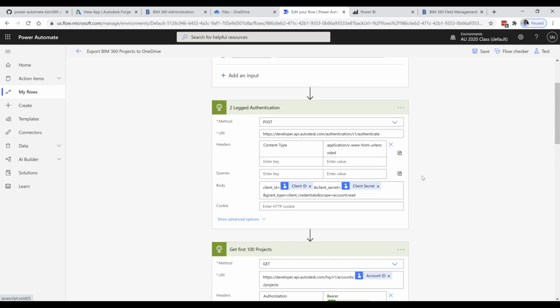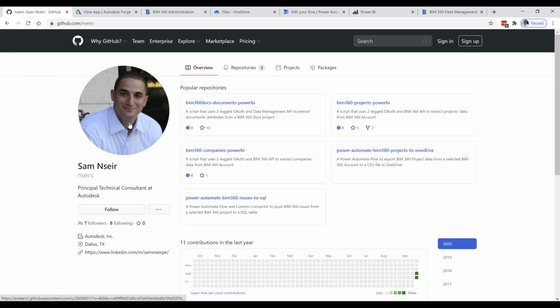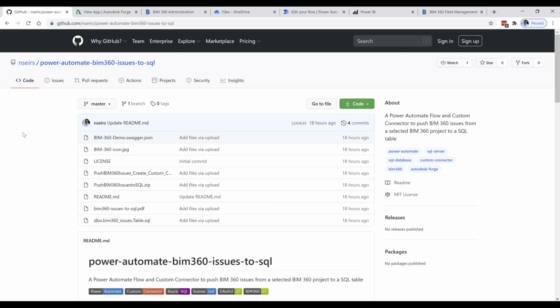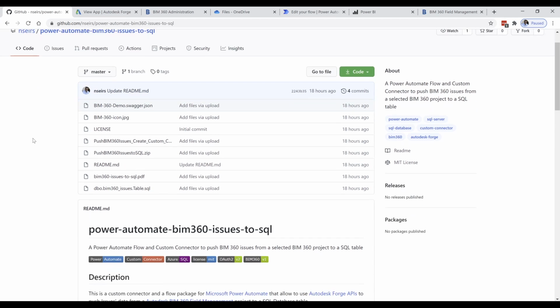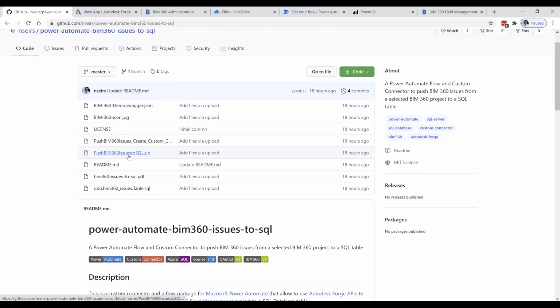Now we can move to the second use case, pushing BIM 360 issues to SQL. Same thing here. In addition to the zip file, we have the SQL script to create the SQL table. And we also have a JSON file for the custom connector.